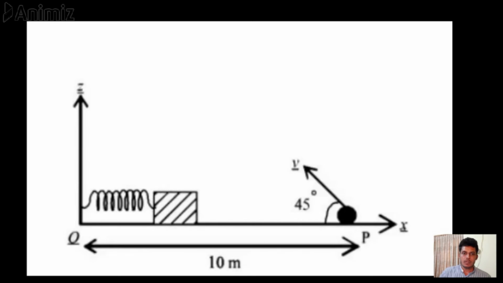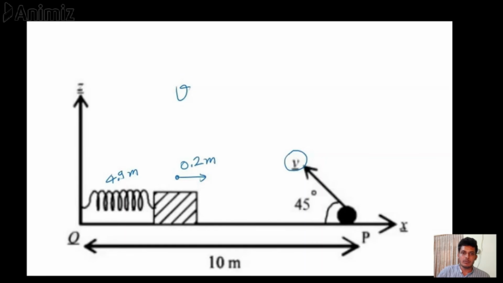In the question, there is a spring mass system provided with a spring of 4.9 meters unstretched length. This system is provided with an initial stretch of 0.2 meters towards point P. There is also a pebble at point P, and this pebble is projected towards the spring mass system with a velocity of v at an angle of 45 degrees.